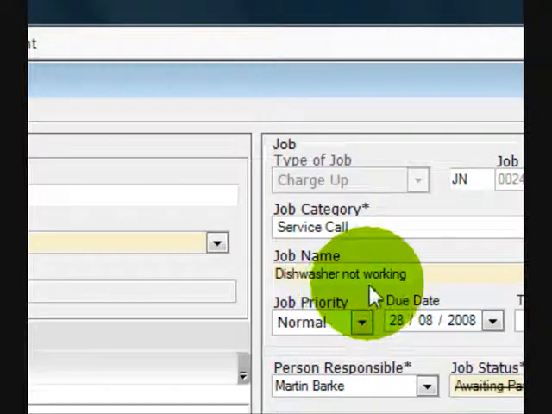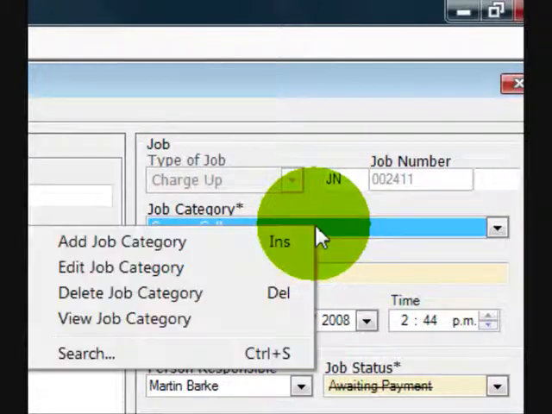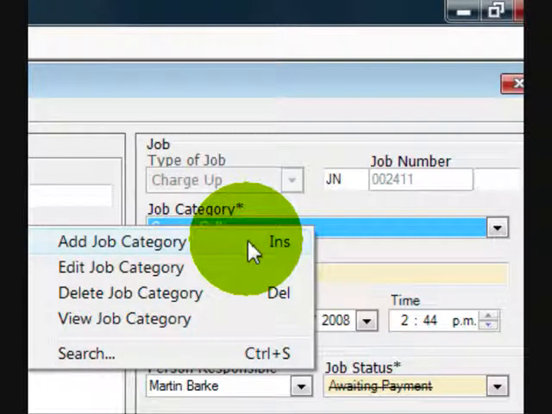And if I come over here onto say the job category field, again I can right mouse click, and this one the menu is a little bit different, and that allows me to either add or edit that job category. So there you go, that's it, enjoy.